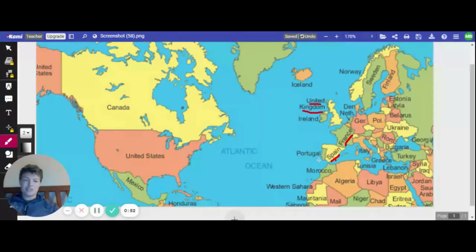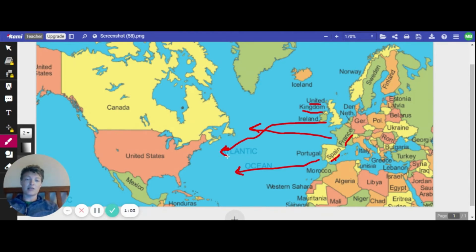So all these countries are sailing ships of discovery in this direction, trying to gain access to North America and claim it for themselves. They've heard all these things. If you've been listening to Teacher Read Aloud, you have realized that there are rumors of what crazy things are in the New World, as they call it. They said there are rivers of gold and gems that you can just pick up on the beach. So, of course, these countries are trying to get there to get these things.